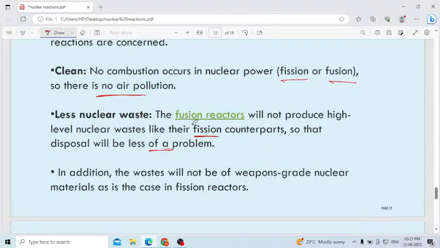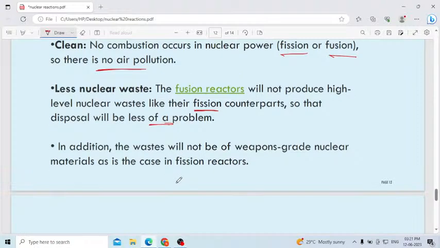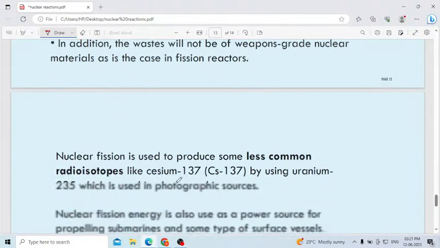In the case of fusion, it also produces waste, but less amount of nuclear waste compared to the fission. In addition, the waste will not be of weapons grade nuclear materials as in the case of fission reaction.